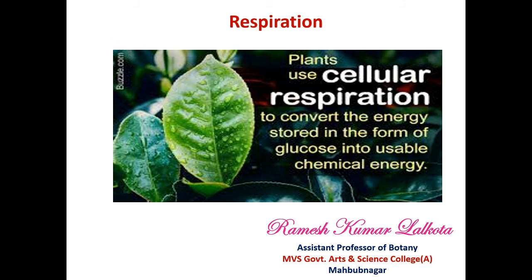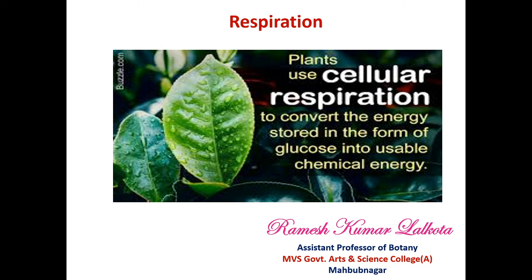So what is the ultimate source of energy? The ultimate source of energy is the sun. From the sun, the plants absorb the radiant energy and they convert it into chemical energy.